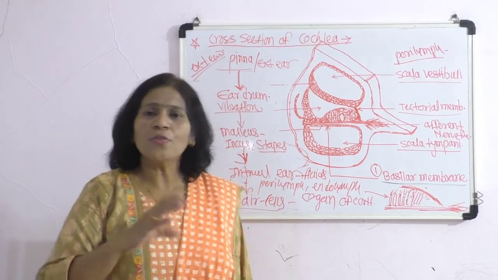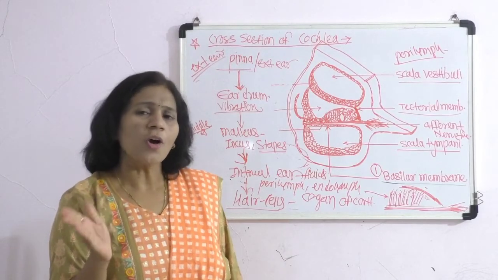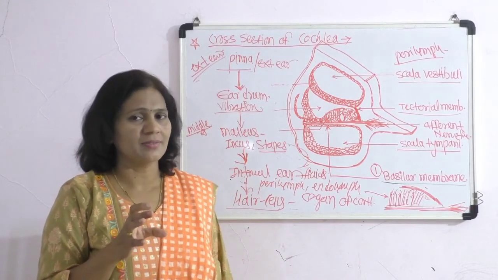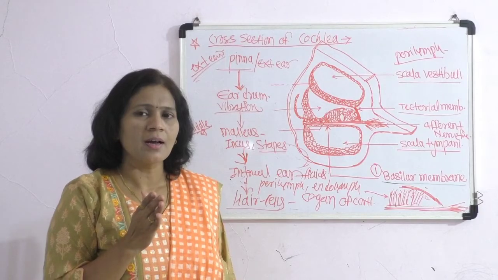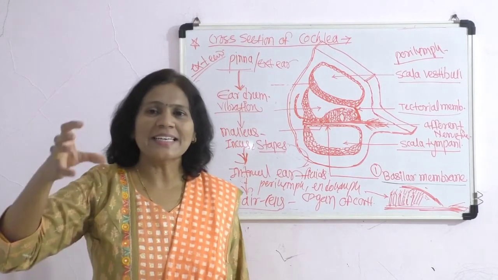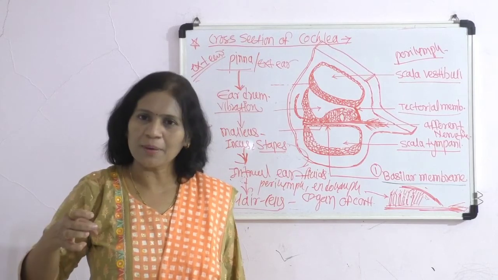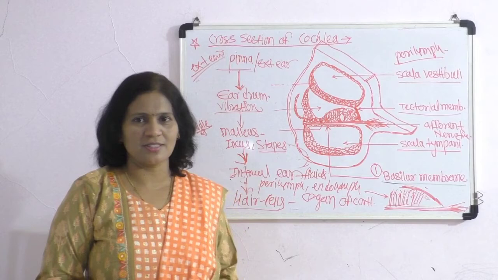So not the full process, not all of the hearing process is related to the ear, but partially it is. Finally, the decision making process is related to the cerebrum, which is the most important part of the nervous system.